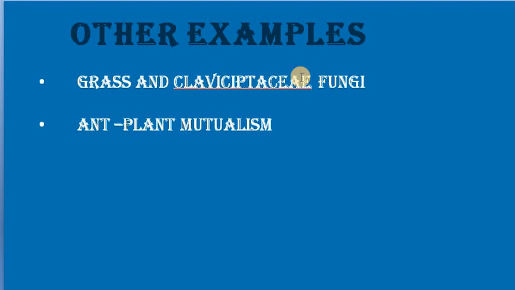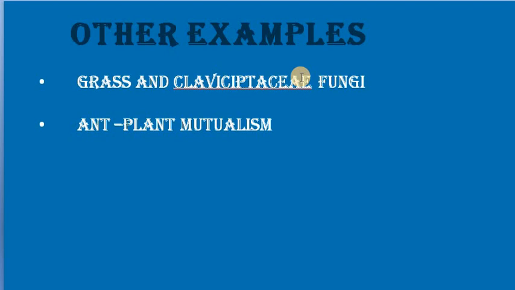So grazing animals generally won't prefer this kind of grass, as it produces this bitter taste, and the fungus gets nutrients from the grass, so they both get benefits, right?